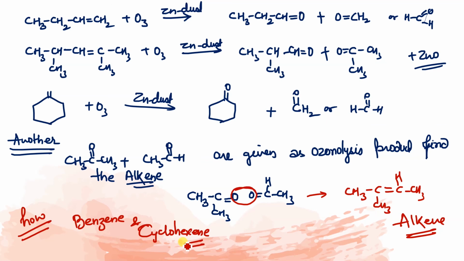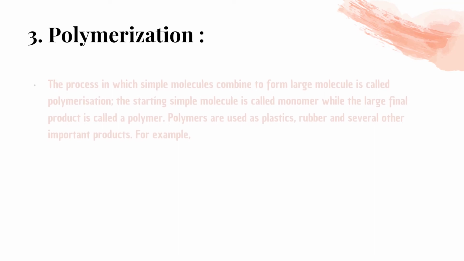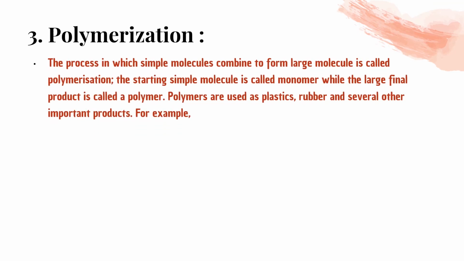Okay, let's go. Now the next is polymerization. Polymerization means small molecules combine together to form a bigger molecule. The process in which simpler molecules combine to form a large molecule is called polymerization, and the starting simple molecule is called monomer, while the bigger one is called polymer.